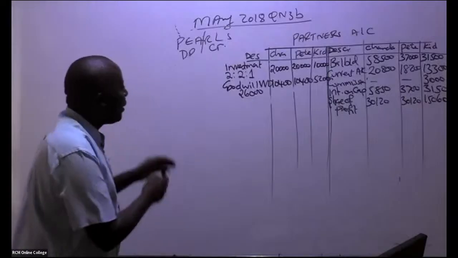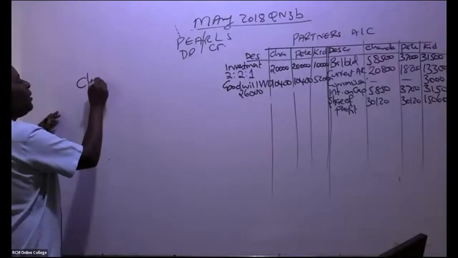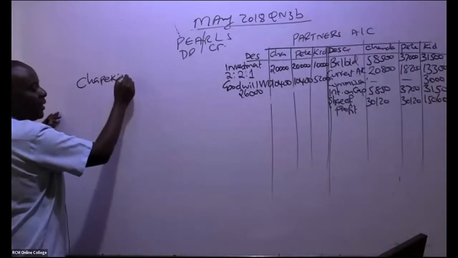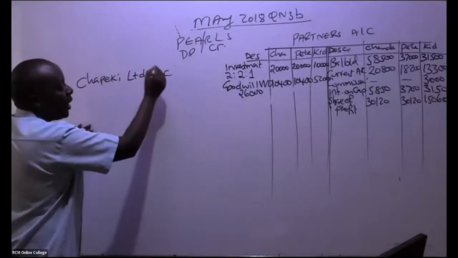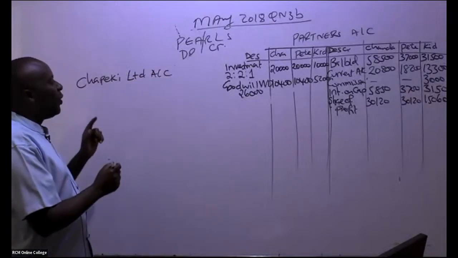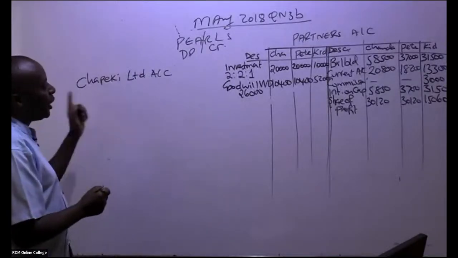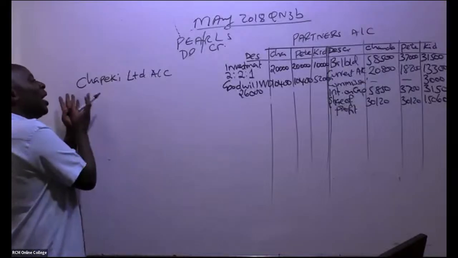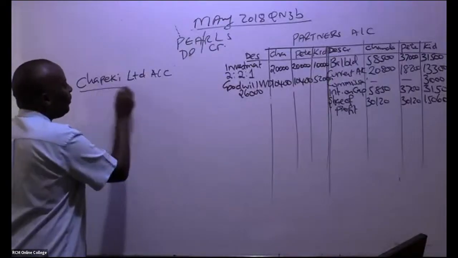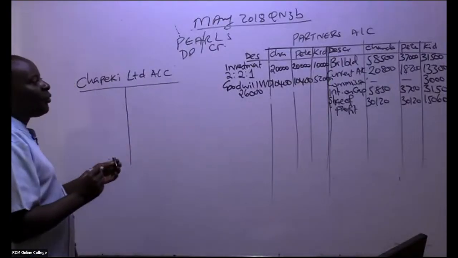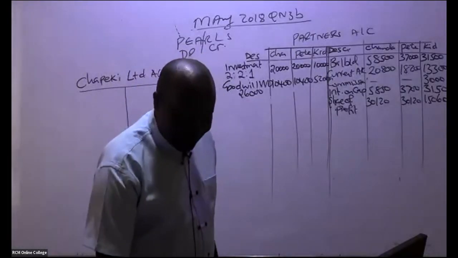So remember, now in the partners' accounts, we will have the buyer's account, Ch3b Limited's account. That's still number one. They want us to do three things: the realization account, the partners' accounts, and Ch3b Limited's account. Ch3b is the buyer, the one taking over our assets and some of the liabilities. I hope you guys are ticking things as we go.